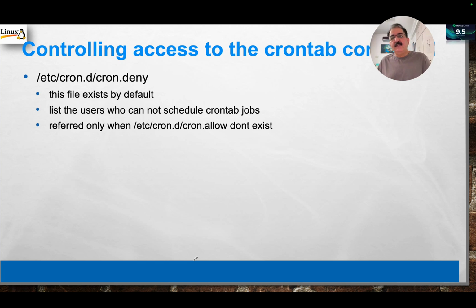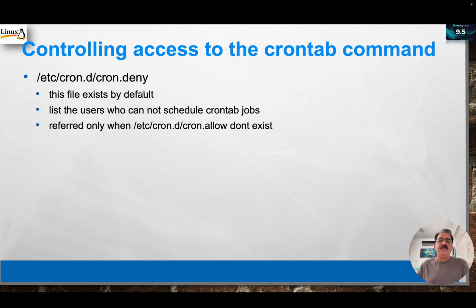Here the ownership, or who can create these cron jobs and who cannot, is controlled by the cron.deny and cron.allow files from /etc/cron.d. The cron.deny file exists by default. It lists the users who cannot schedule jobs. Deny means who cannot schedule. It is referred to when cron.allow does not exist.